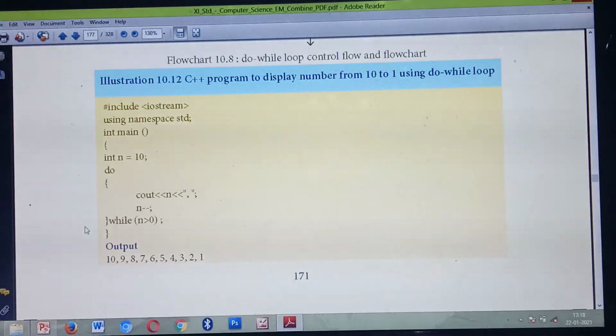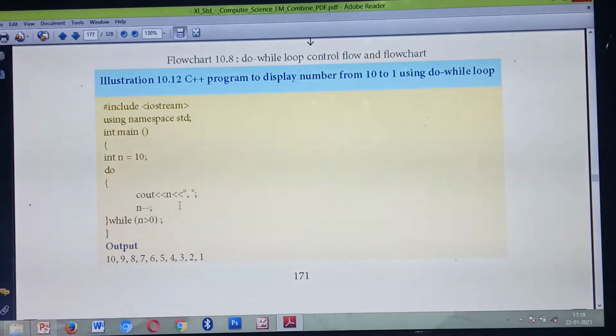Then close the brace. Then listen. In do while loop, you need to give the condition at the last. So at the last you are giving while n greater than 0. Understood? How this program will execute, listen carefully. Once you execute the program, what statement needs to execute first? cout of n.